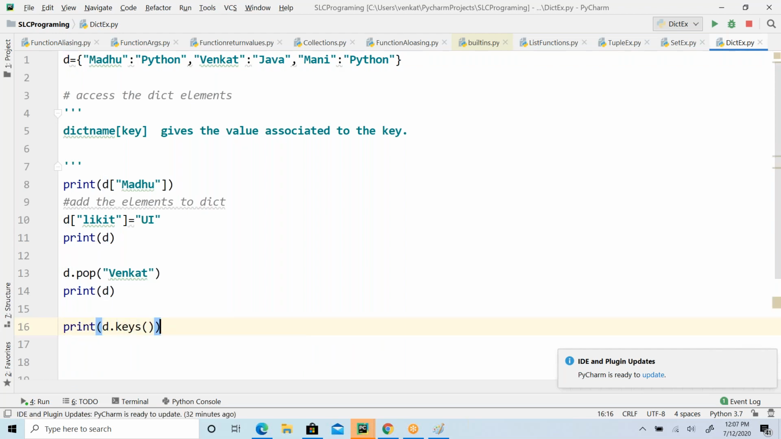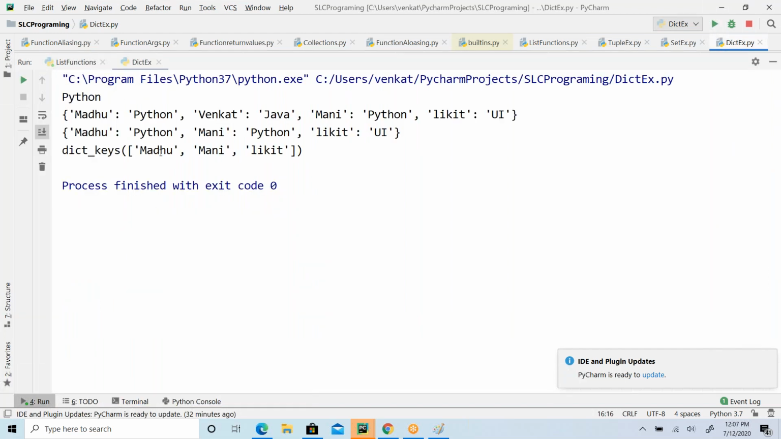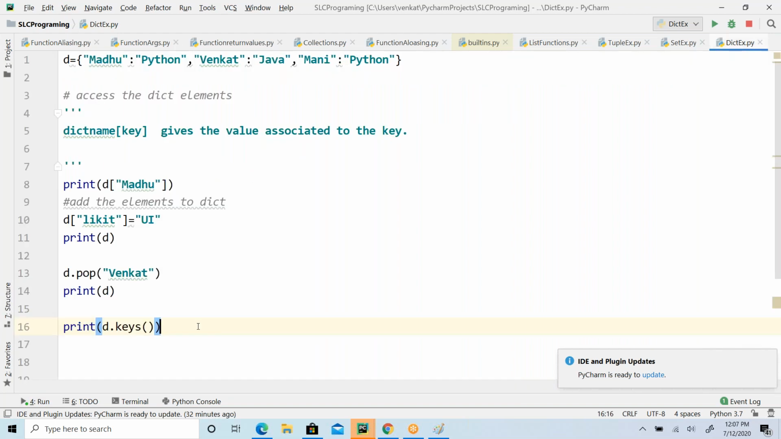So the main goal here, right, is how to play with the collections. The whole concept of collections is to organize the data, and how to organize them, how to manage them, depends on the requirement. We are going to play with the data sets. So here you can see it is going to return a list object, with only the keys.